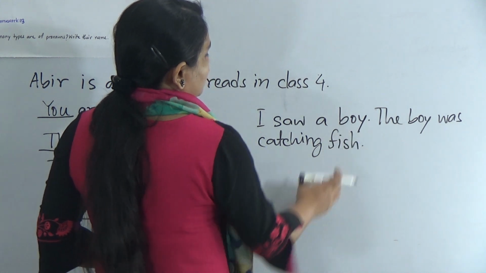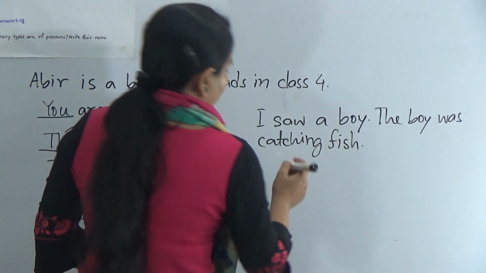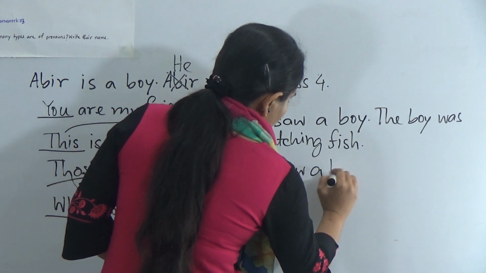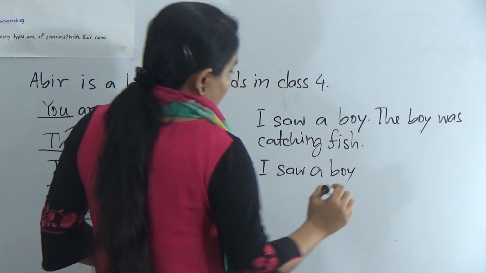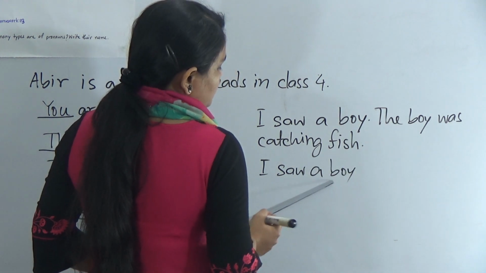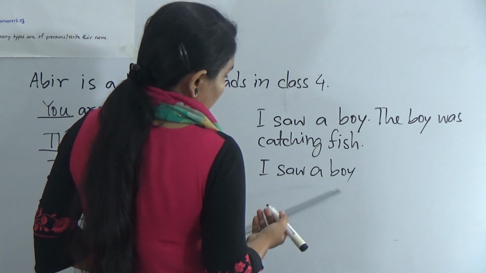Now I will use relative pronoun. Now look, I saw a boy. So the boy is the person. That's why we will use the pronoun, relative pronoun who.